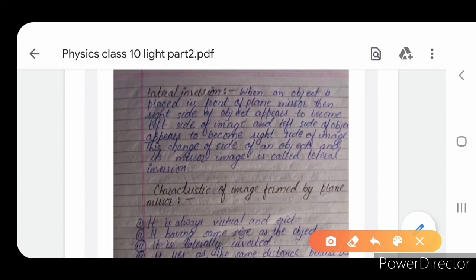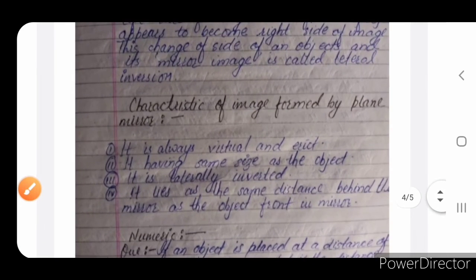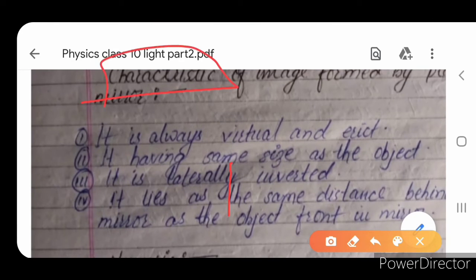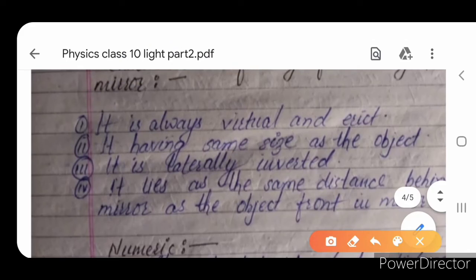So when an object is placed in front of a plane mirror, the right side of the object appears to become the left side of the image and so on. This is called lateral inversion. Now, characteristics of the image formed by a plane mirror. Characteristics means qualities. First, it is always virtual and erect. In a plane mirror, the image formed is always virtual and erect.